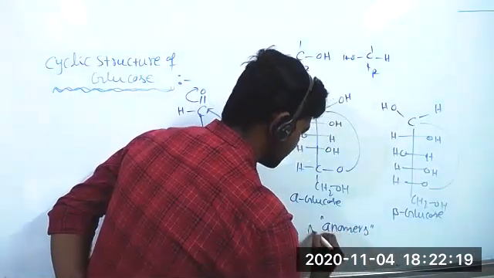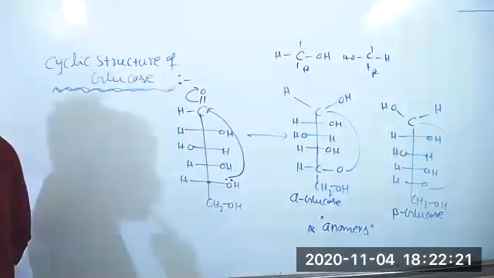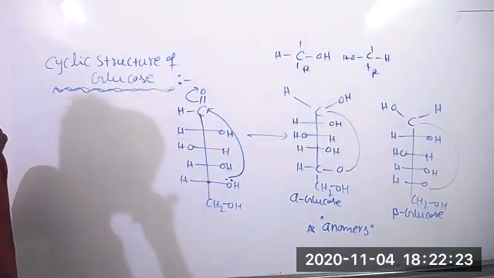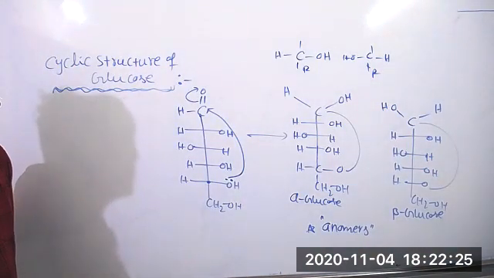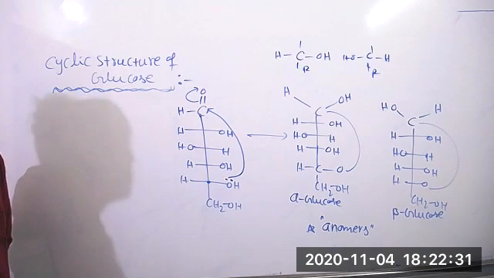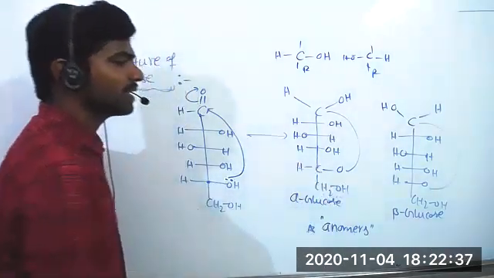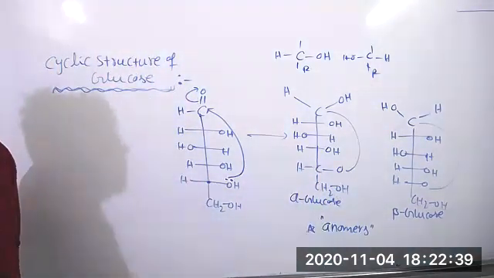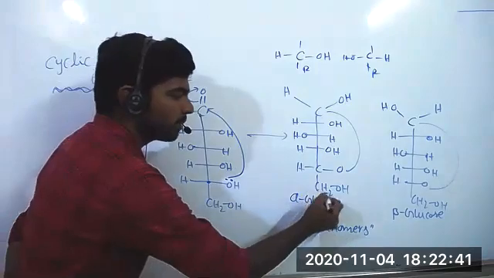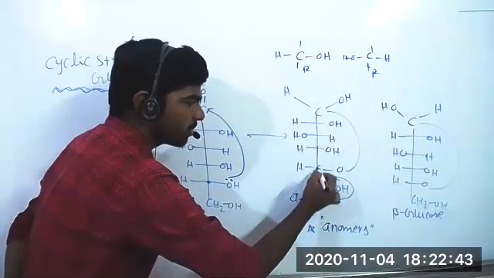Important, this definition. What are anomers? Just tell me. Why do we take the fifth carbon H and OH for this D and L? That is the reference. Some rules are followed while giving the reference. According to that only, this is the primary alcohol, and the carbon above it only we are considering.